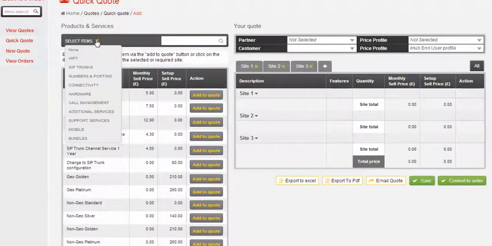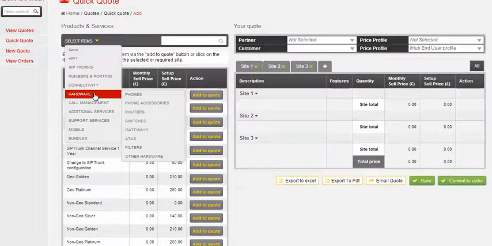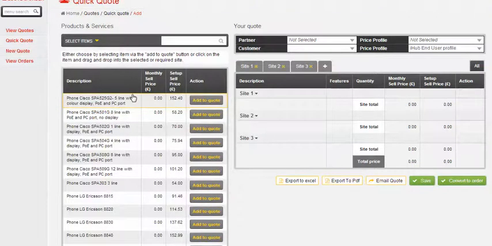Select from the available product categories and subcategories using the drop-down arrow alongside the Select Items field. As categories are highlighted, subcategories will be displayed and these can be selected. When a category or subcategory is selected, the available individual product and service items are listed and can be then added into the quotation.